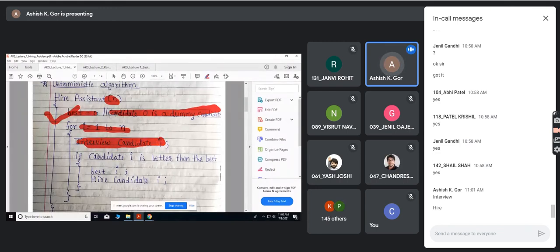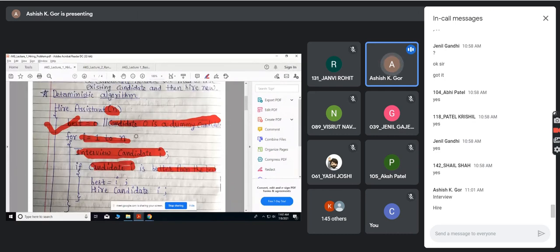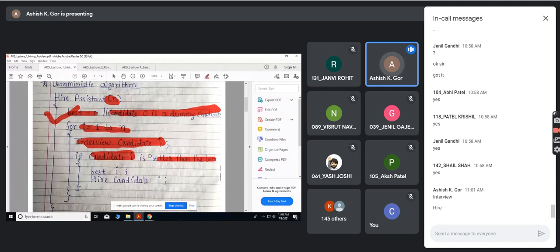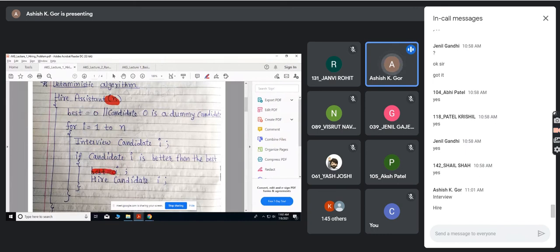If I find candidate 1 is better than the best, initially best is 0, which means there is no candidate, so the first candidate is always better on the first day. Then I update my best to i, where i means the candidate number.